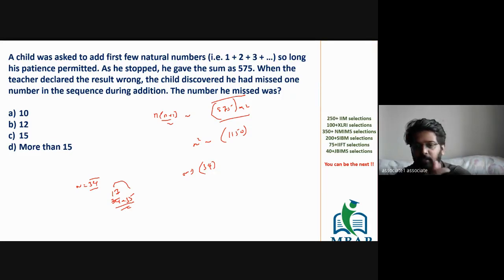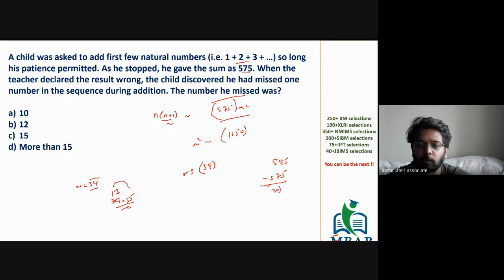In 3 steps, you will get the answer. The first step is double the value. The second step is find the nearest perfect square and get the value of n. If you have the value of n, then you find the value of sigma n. It's 595, which means the sum of sigma n is ideally 595. So 595 should be the value of sigma n, but the value which you got was 575. So which value did you miss?